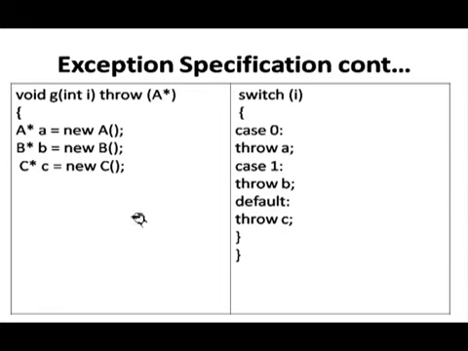So this type of exception handling mechanism, where we have mentioned the user defined type, not a fundamental data type, is called dynamic exception specification.